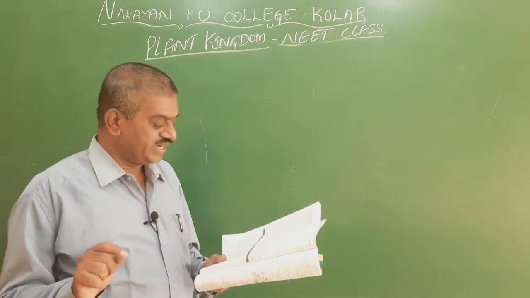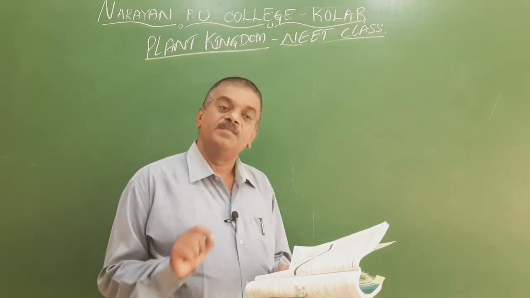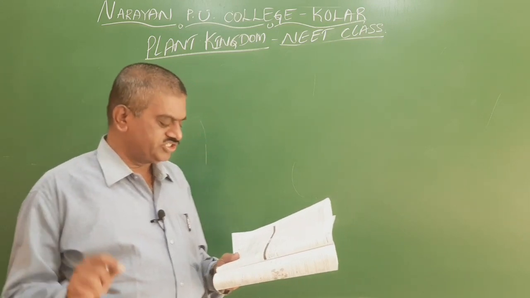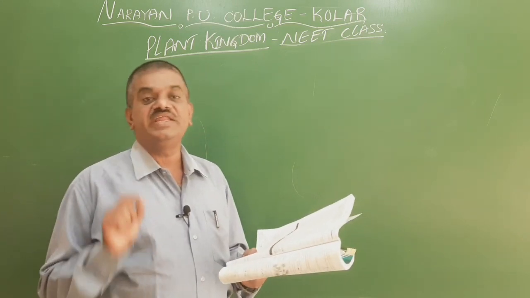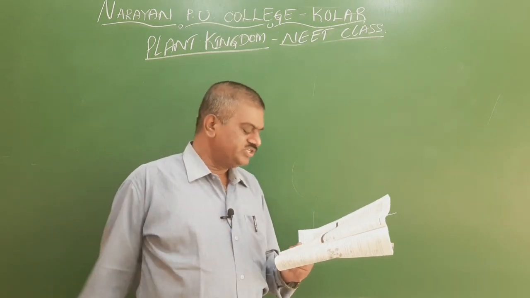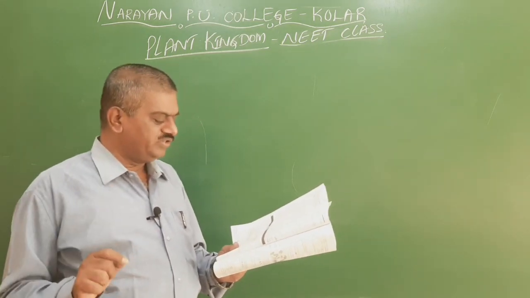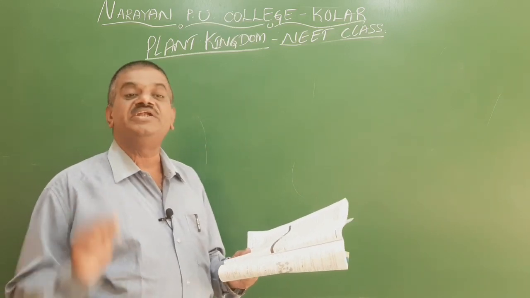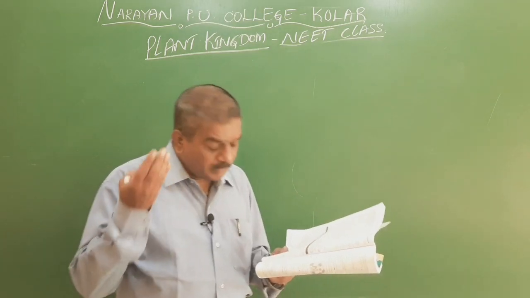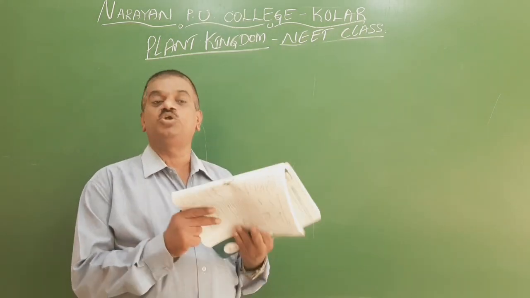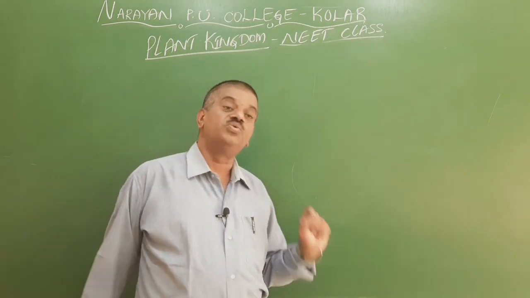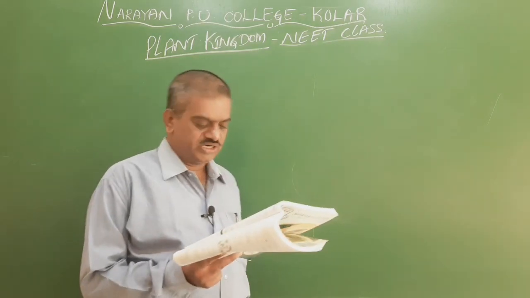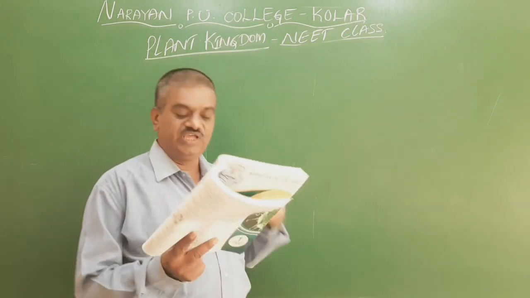Yes, this statement is right because majority of the Rhodophyceae are present in the marine. So majority are marine with greater concentrations found in the warmer areas. This statement is right. Second statement: they are also found in the great depth of oceans where relatively little light penetrates. Yes, this is also right because at the bottom of the oceans the complete light cannot penetrate. So for that we use the word benthic. Either benthic regions are used, but still we use this word, the light cannot penetrate to the depth of the oceans.